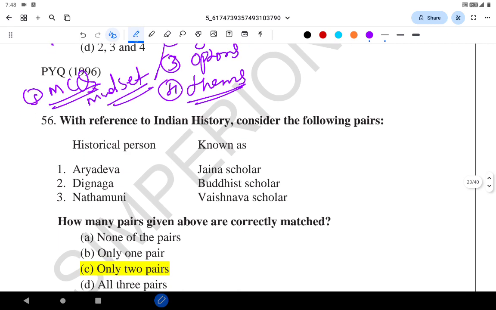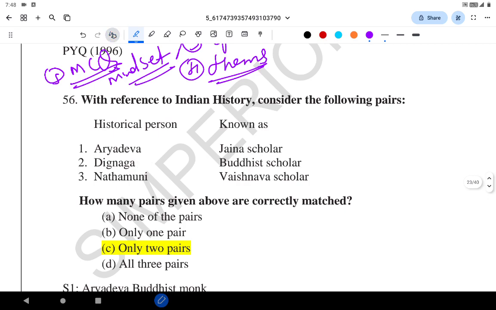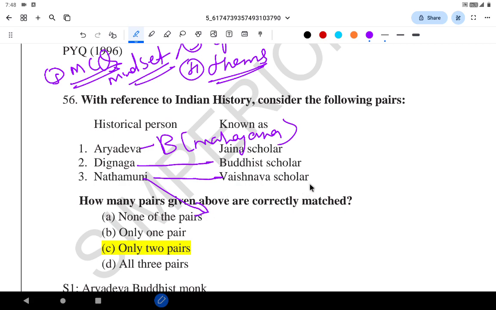With reference to Indian history, consider the following pairs. Aryadeva is a Jaina scholar. See, Aryadeva is a Buddhist scholar of the Mahayana period. So Dignaga is a Buddhist scholar. Nathamuni is a Vaishnava scholar. The other name of Nathamuni is Ranganathamuni. I think if I am pronouncing that correctly, it's Ranganathamuni. The other name of Nathamuni is Ranganathamuni.